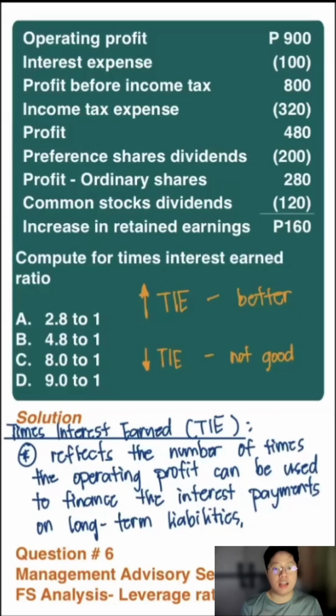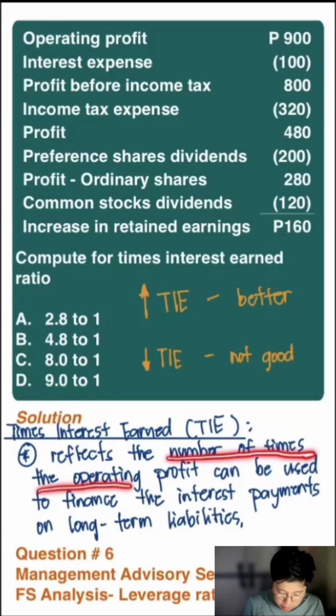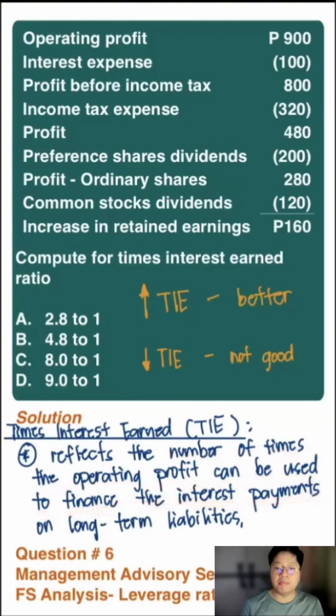Let us discuss times interest earned. It is one example of a financial leverage ratio that we are going to use if we want to understand the financial statements of a specific company or business. It reflects the number of times the operating profit can be used to finance interest payments. Operating profit is the profit before interest and taxes.